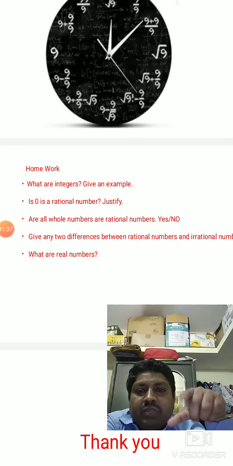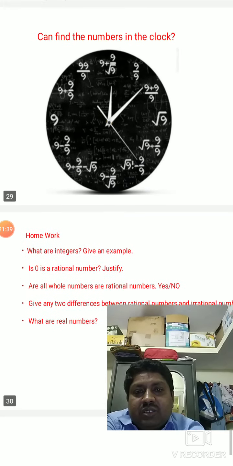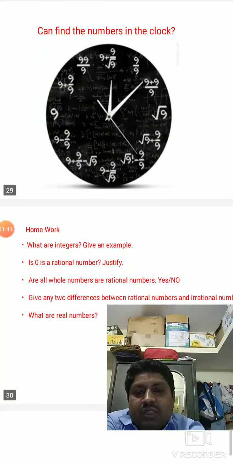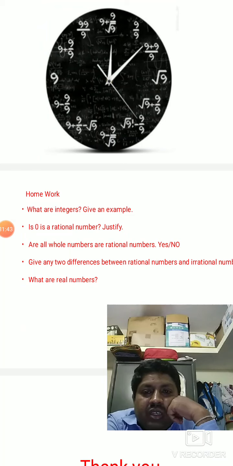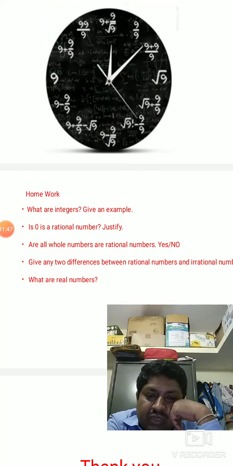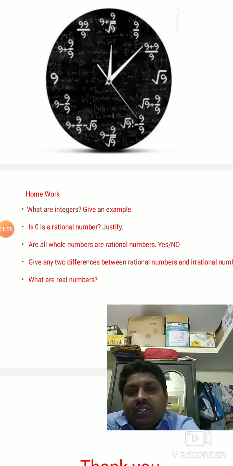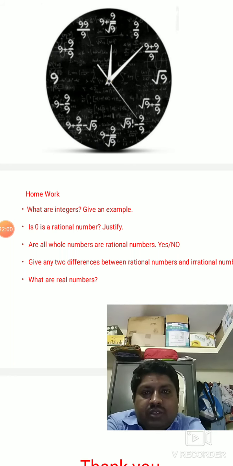Okay. 9 minus 3 is 6. Here 9 plus 1 minus 3: 9 plus 1 is 10, minus 3 is 7. Then 9 minus 1 is 8. 9 already is there. 9 plus 1 is 10. 99 by 9 is 11.